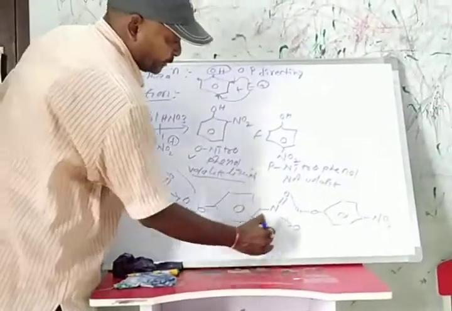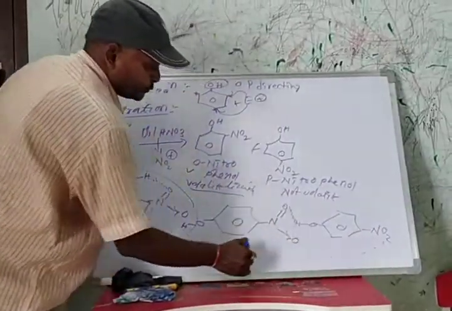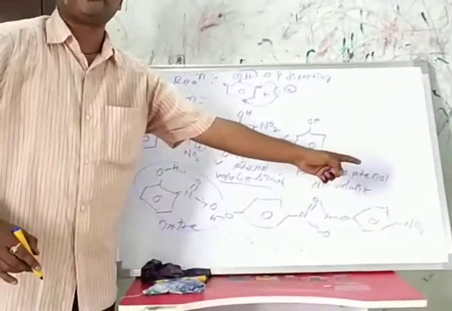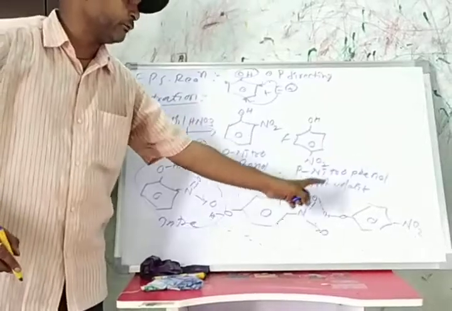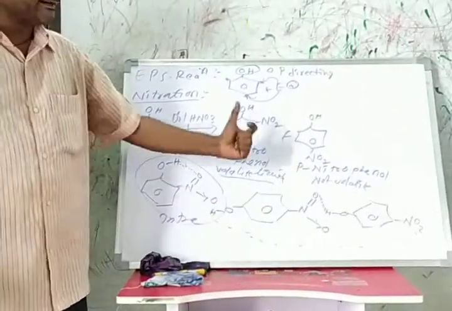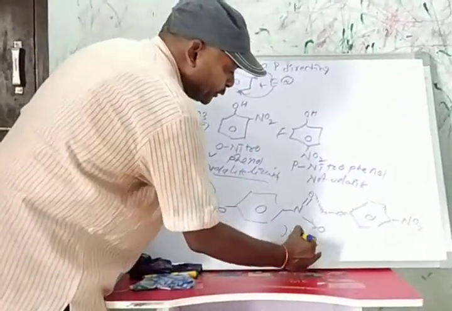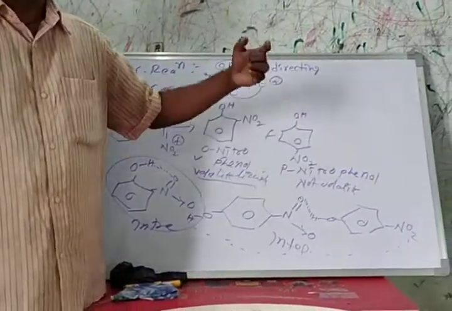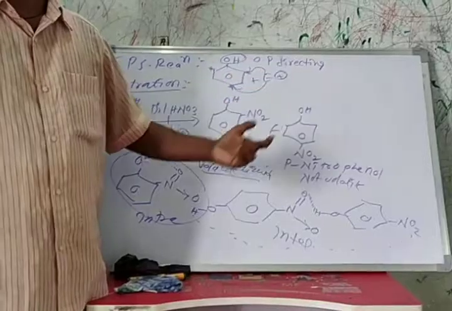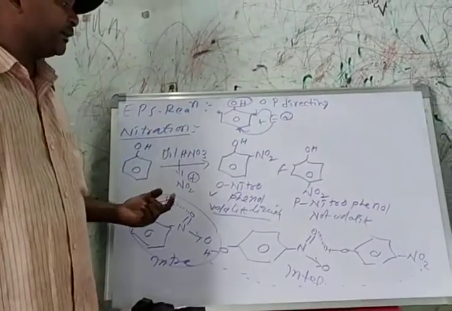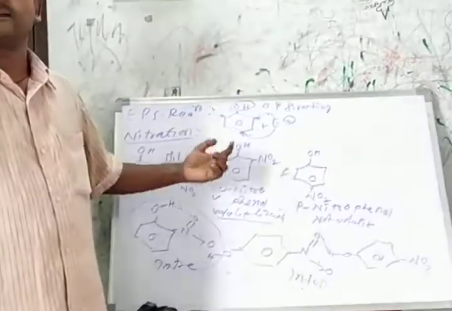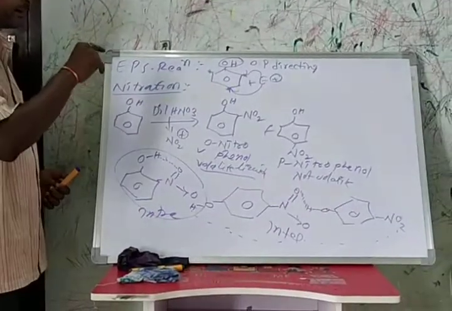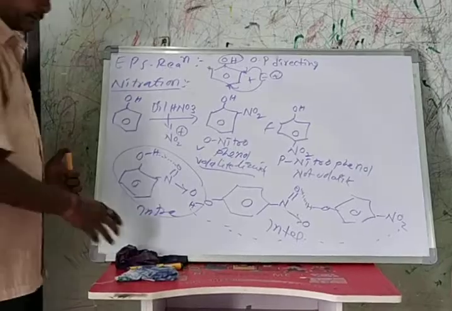Here we have hydrogen bonding between OH and NO2 of different molecules. This is intermolecular hydrogen bonding. Due to intermolecular hydrogen bonding, para-nitrophenol is not volatile and has a higher boiling point than orthonitrophenol. Orthonitrophenol is a volatile liquid. Okay, this is about nitration in the presence of dilute nitric acid.